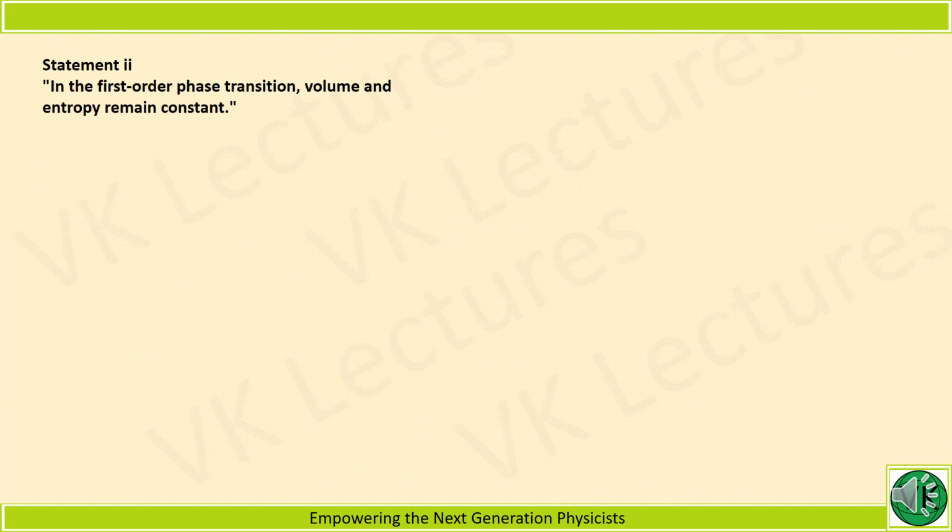Coming to the second statement: in the first order phase transition, volume and entropy remain constant. Now, what happens in first order phase transition? Let us take an example and understand. Example is ice melting to liquid.